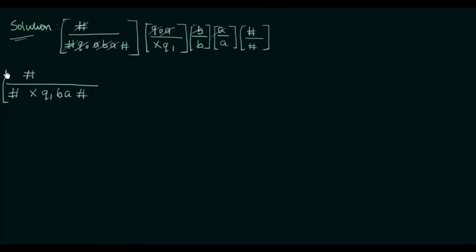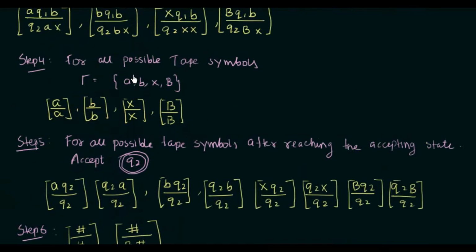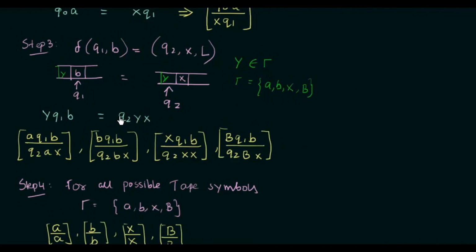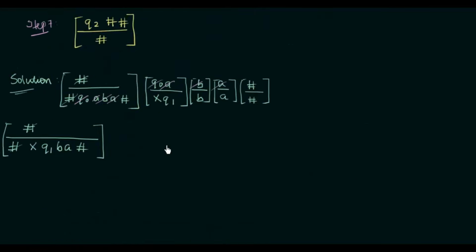So this is what we have remaining, and we need to find some other dominoes in order to match these symbols. This hash hash can be cancelled, and then we have xq1ba. Now we need to find out something which can give us this sequence xq1ba on top. Now again, if you look at the set of dominoes that we created in step 3, we have this xq1b by q2xx. So this xq1b can be used to cancel out what we were having there. So let me use this particular domino in our solution.